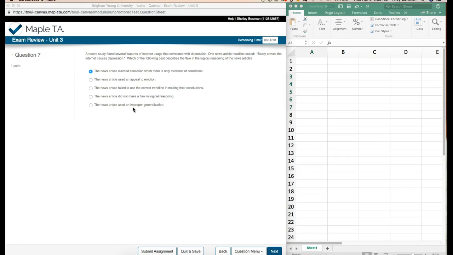And the last, the news article used an improper generalization. Not necessarily a generalization. They were following the same trend line, and generalization means that it happened for a small group, so it means it happens for a large group, and that one I think might be the one most people will get wrong. But again, the biggest problem here is that it says that it causes depression, and we can't say correlation is the same as causation.